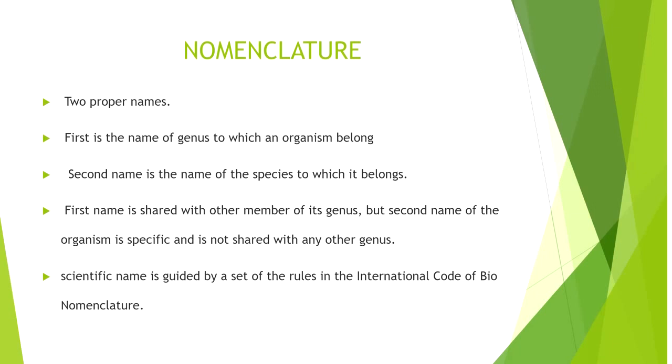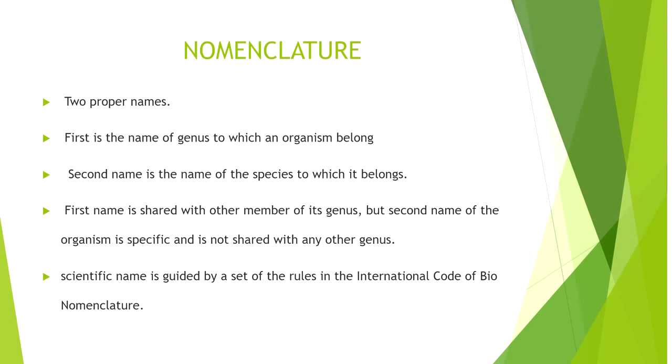For example, the tiger and the lion have certain similar characteristics. So in nomenclature, the genus name may be similar for different organisms, but the second name, the organism's species name, is specific.